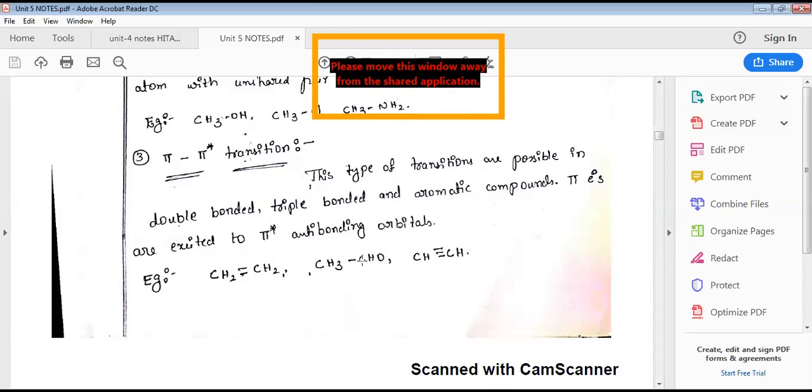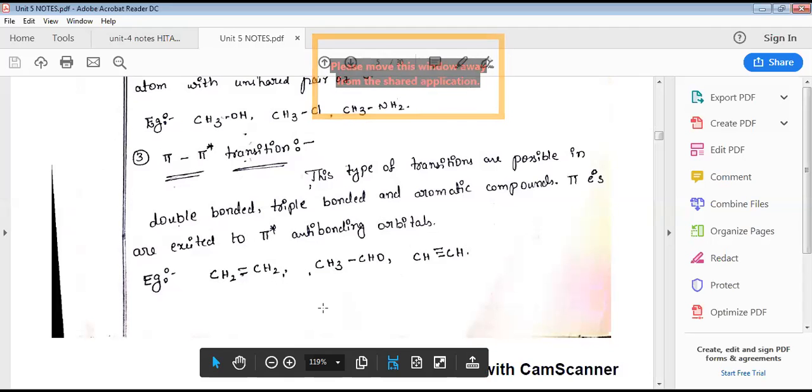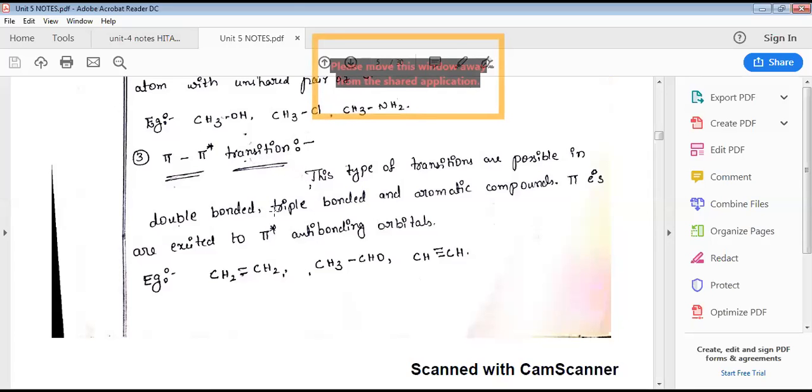Any pi bonded compound is involved in this pi to pi star transition. In the ground state, pi bonding orbital electrons get excited into anti-bonding orbitals. So molecules which possess carbon-carbon multiple bonds, multiple in the sense more than one, either a double bond or a triple bond, are prone to this pi to pi star transition.